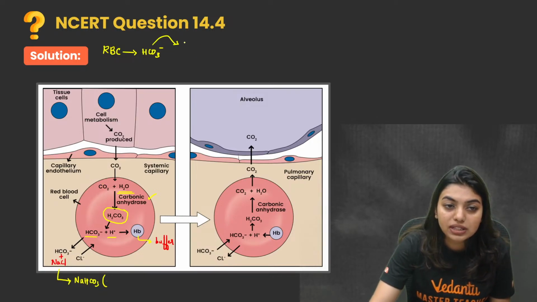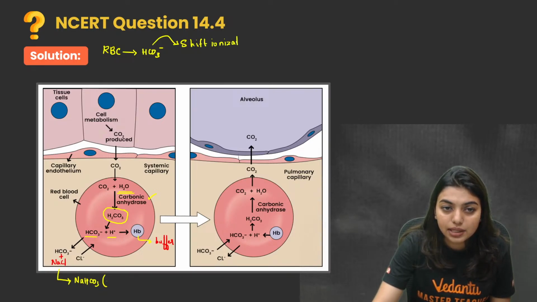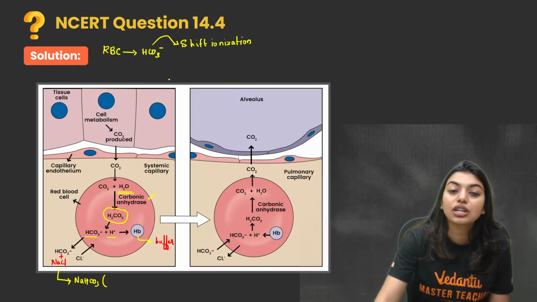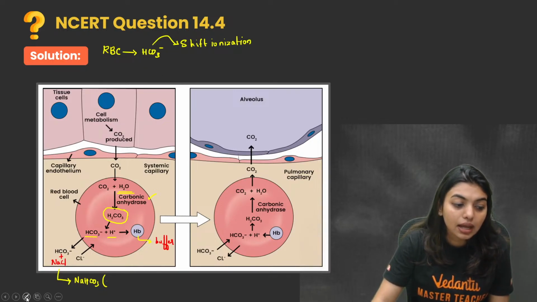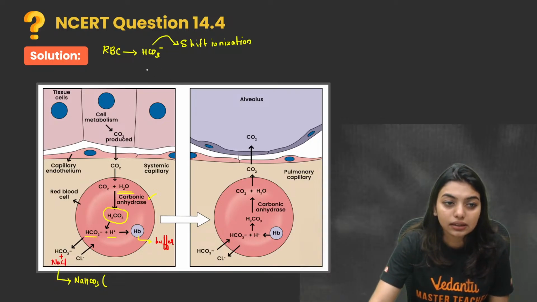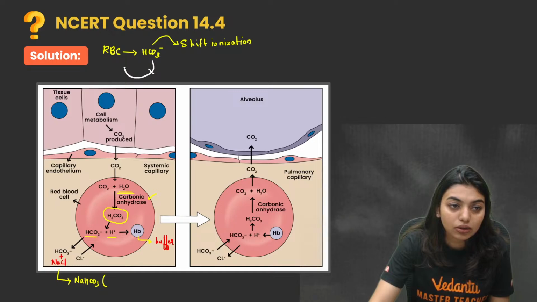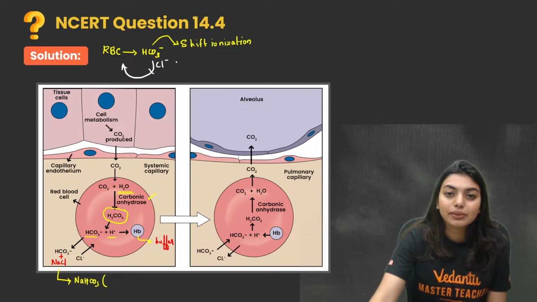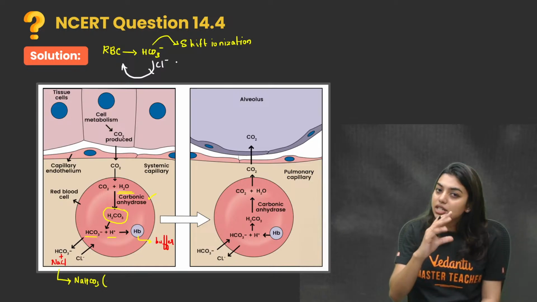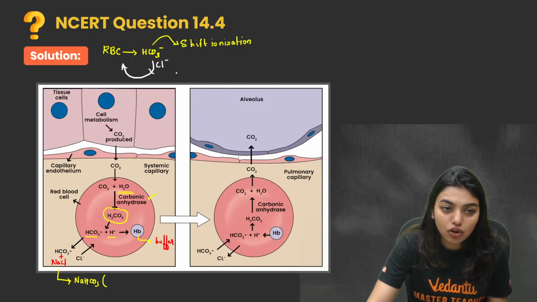That ionization I fixed by giving chloride back to the RBC. This way, the difference in the ionization was changed, and this shift is called the chloride shift.